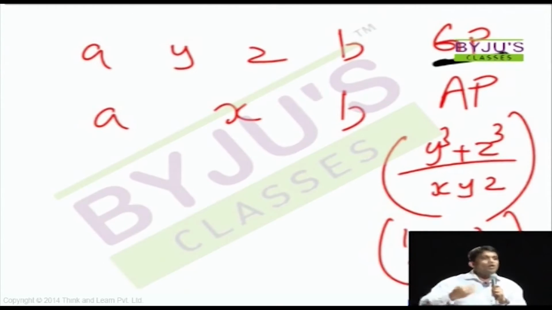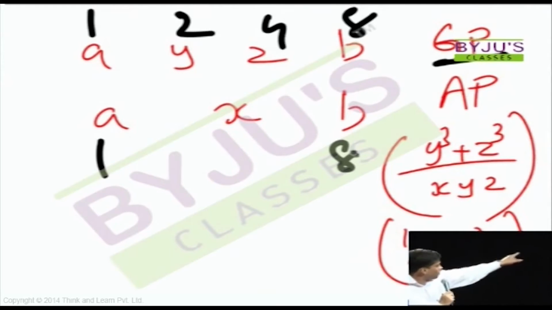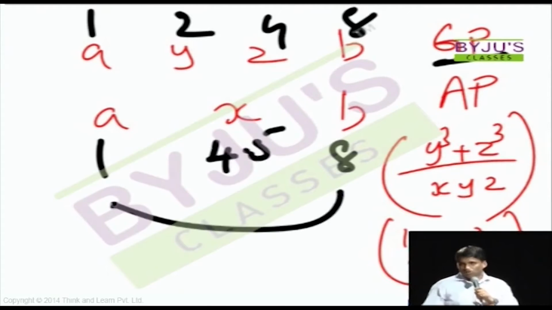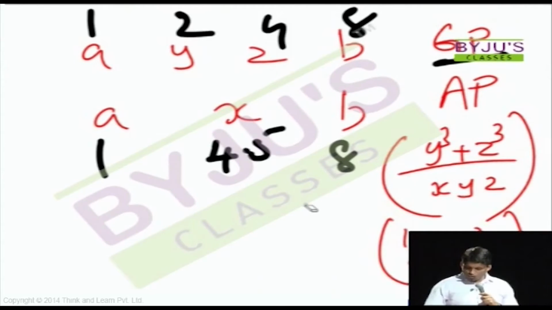Or you can say, you keep on multiplying by the same number. So if I start with 1, I can write 1, 2, 4, 8. And 1 and 8, if I keep it constant, I should keep it constant, right? Because the same question and A and B. What is the middle term in an arithmetic progression? That's the average, right? We call it arithmetic mean. In common language, we can call it average. Arithmetic mean and average, it's one and the same. So you get 1 plus 8 by 2, 4.5.